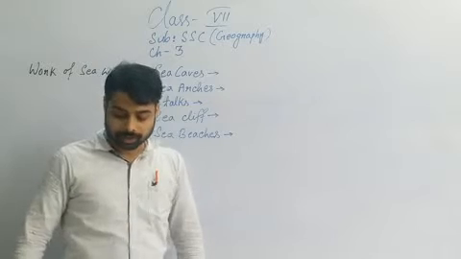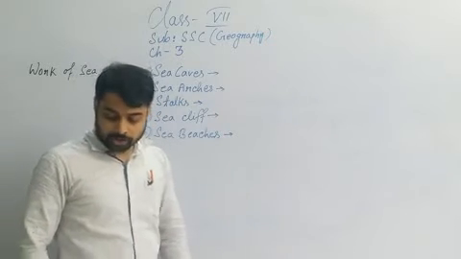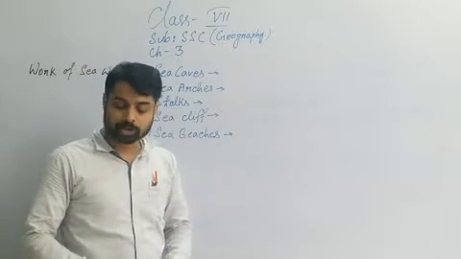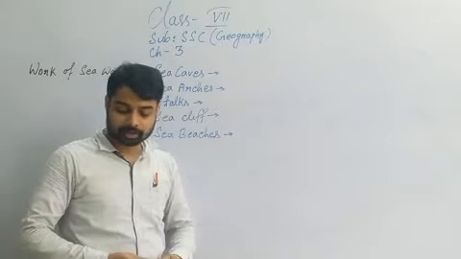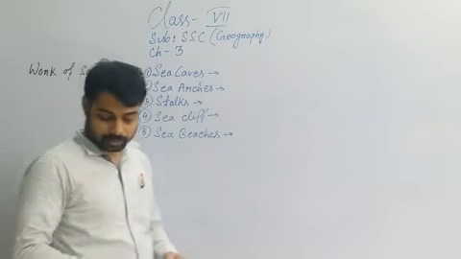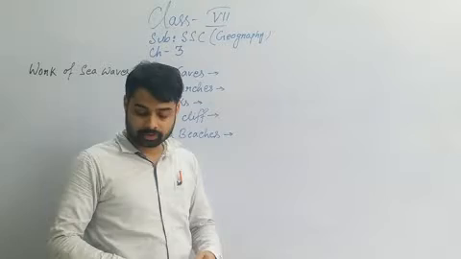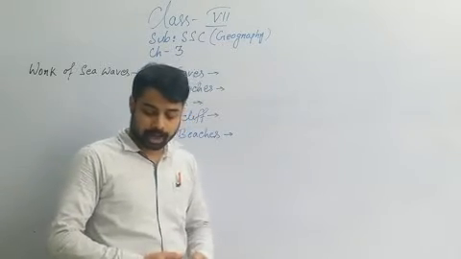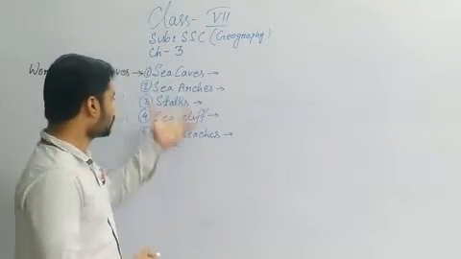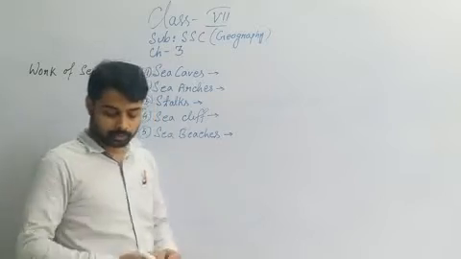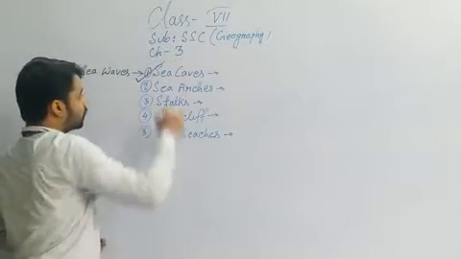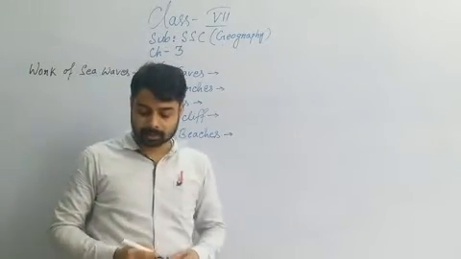Okay, so let's begin. The erosion and the deposition of sea waves gives rise to coastal landforms, and different landforms are formed in this way. We'll discuss it one by one. Number 1, sea caves. What is a sea cave?